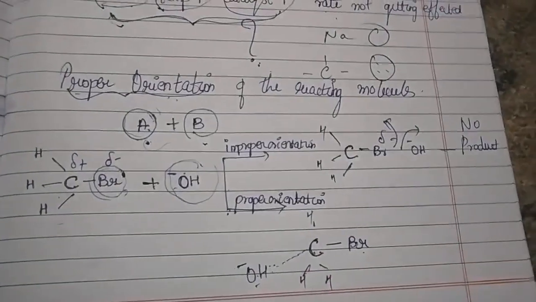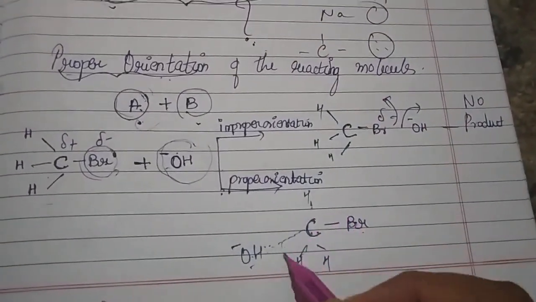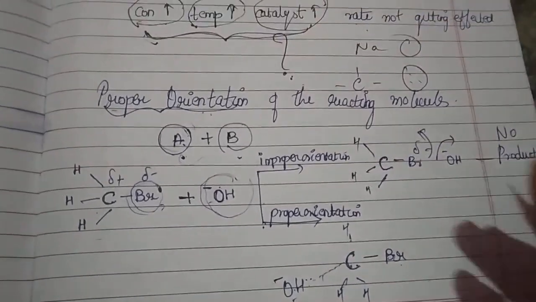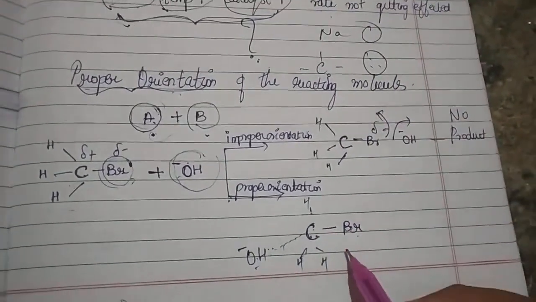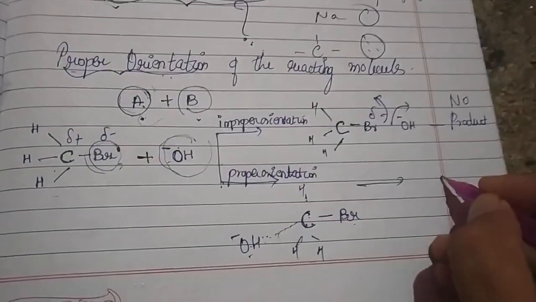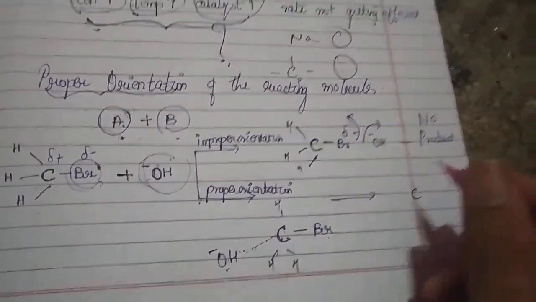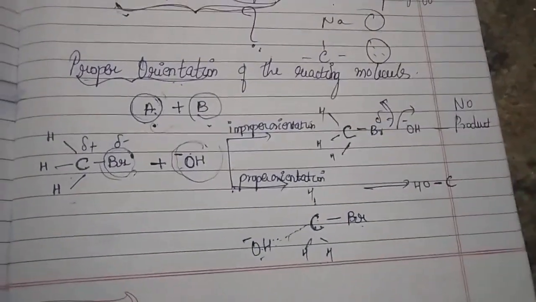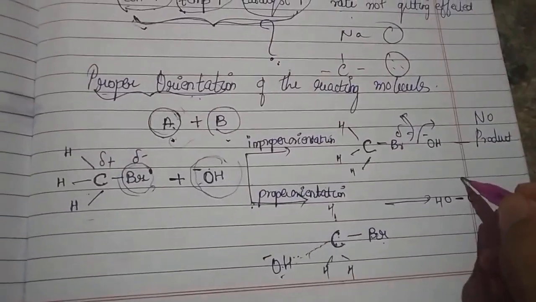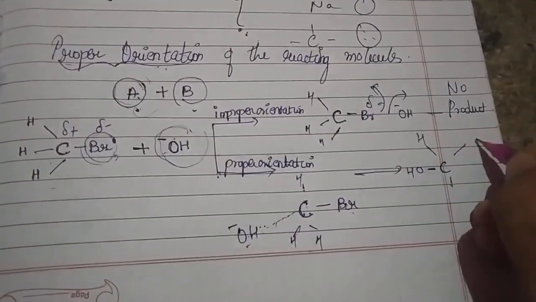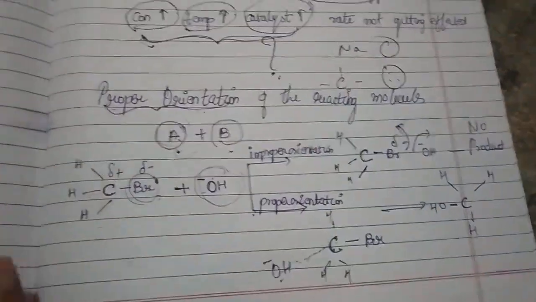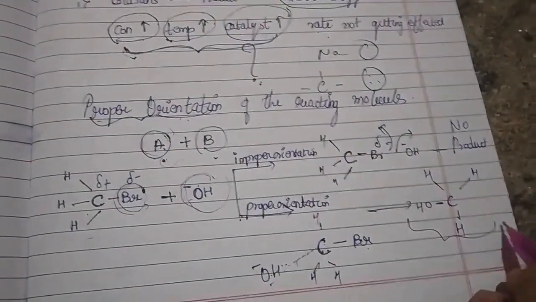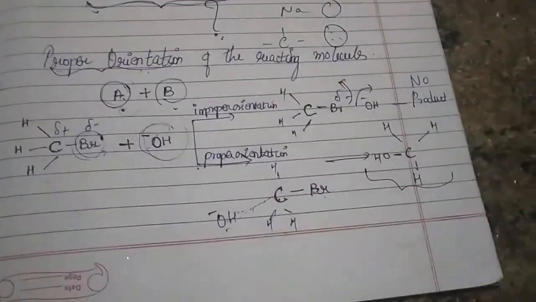Of course, this intermediate state cannot be extracted. You can see it will have 5 bonds, so it is not such a stable molecule. Highly unstable, so it will try to break this C-Br bond. And when it breaks, you can just see the structure. Yes, here you will have your OH, and here you will have H, H and H. In simple words, this will be just an opposite image of the formed product. This is called a Walden inversion.